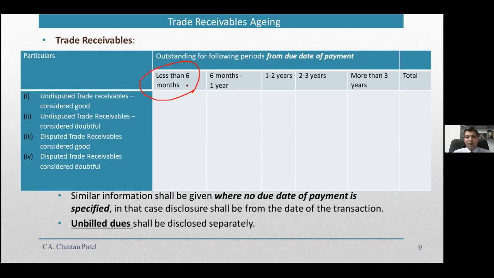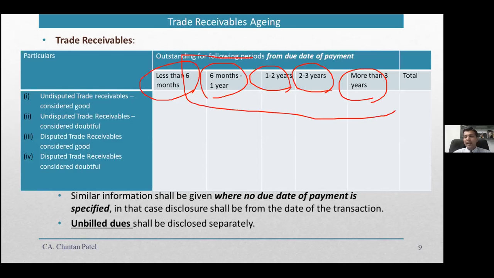So now 6 months to 1 year, 1 to 2 years, 2 to 3 years, and more than 3 years. So this is basically the extra information which will be provided in your trade receivable aging. And along with that, you also have to provide the information of disputed and undisputed trade receivables.